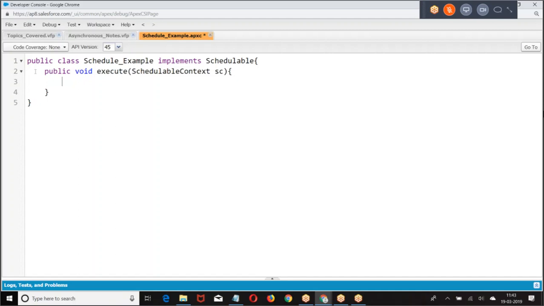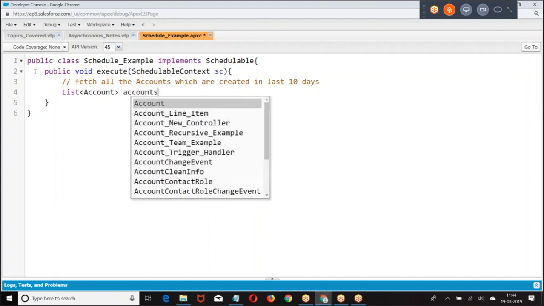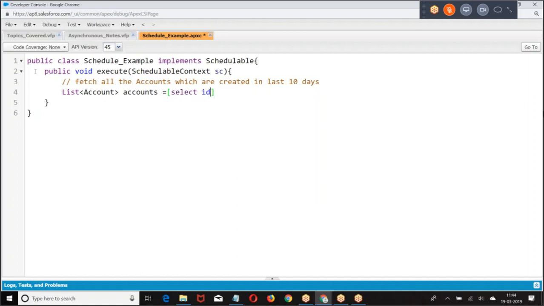Then what I'm doing? Accounts which are created in the last 10 days. How do you get all the list of accounts which are created in the last 10 days? Now logic is your choice. According to your requirement, you write the logic. It is Apex code, you know.